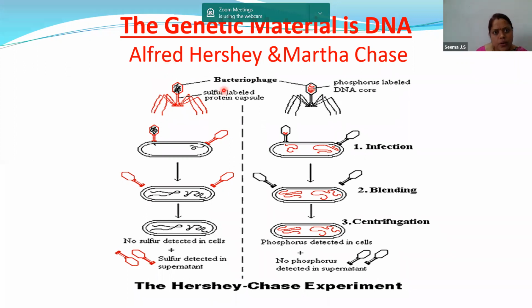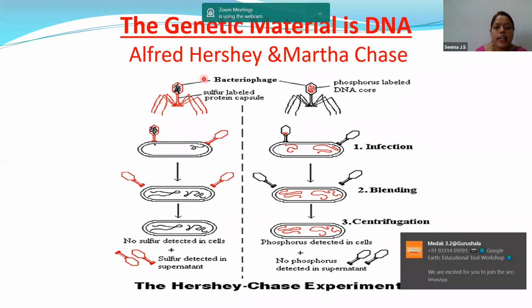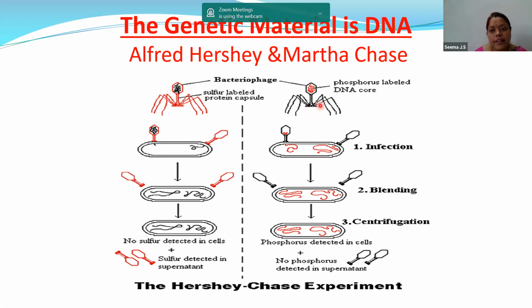So children, as you can see over here, these are the steps of the Hershey and Chase experiment. They grew some bacteriophages in a medium containing radioactive sulfur, and some other bacteriophages in a medium containing radioactive phosphorus.